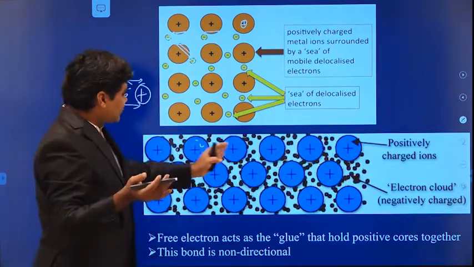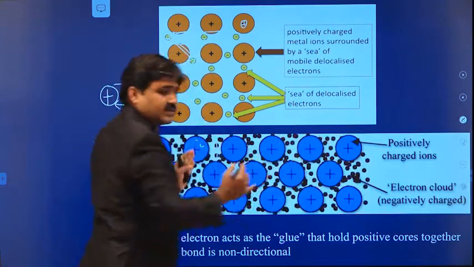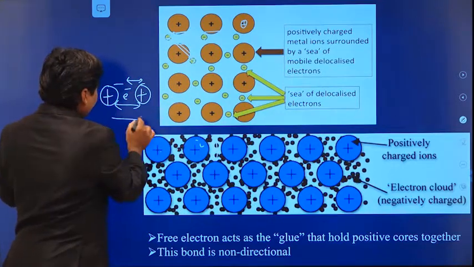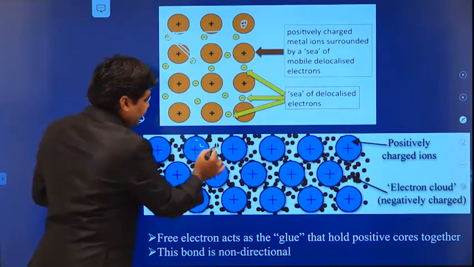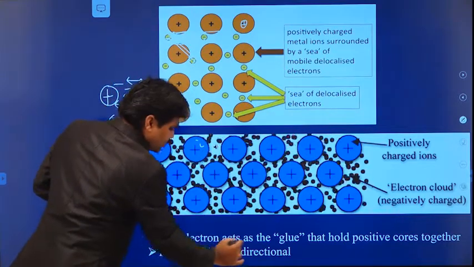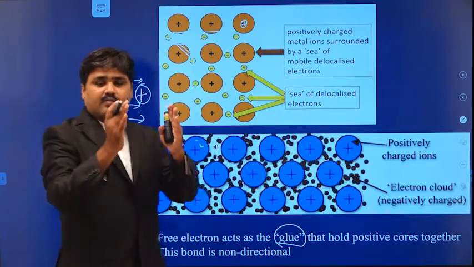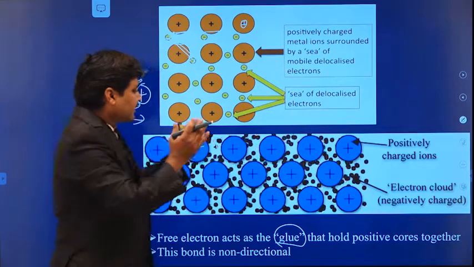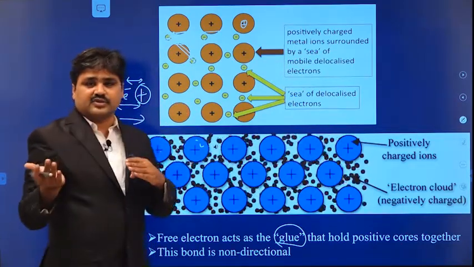If there are no free electrons between these two atoms, these positive ions will become unstable because the repulsive forces become very high and they will go apart and the material will become unstable. So these negatively charged electrons will act like a glue and hold the positively charged ions. Otherwise, the positive charges will repel and the material becomes unstable.